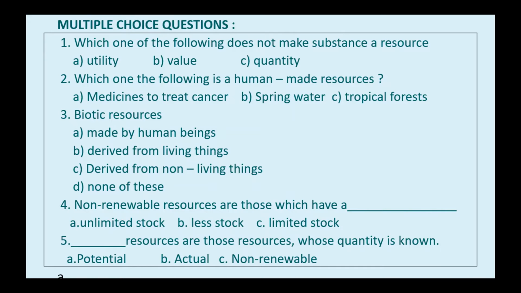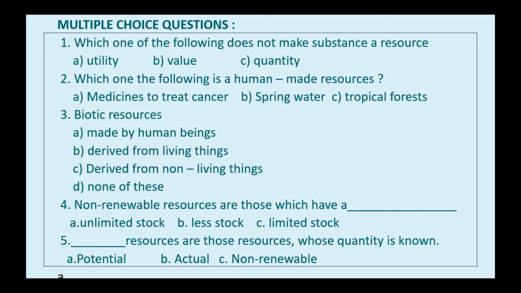Now, I will ask you some MCQs based on this chapter. Which one of the following does not make a substance a resource? A. Utility, B. Value and C. Quantity. Quantity is the right answer, because every resource has utility and value.